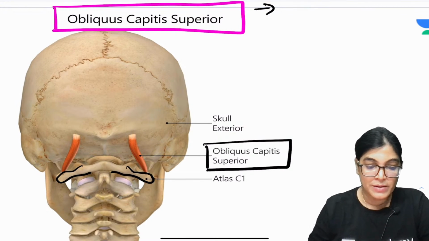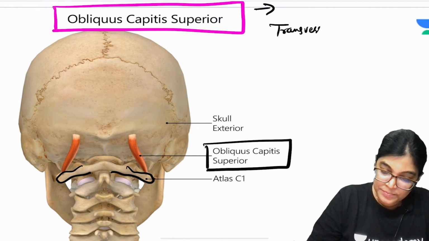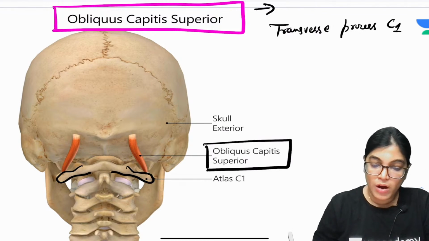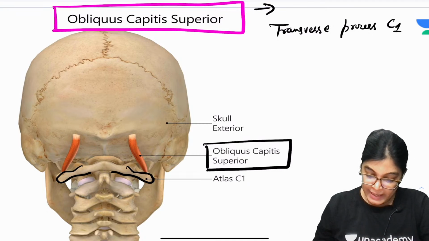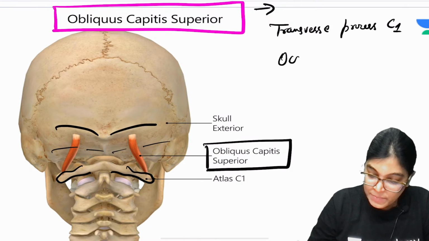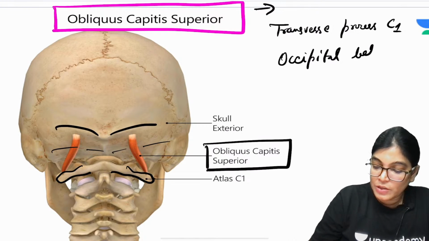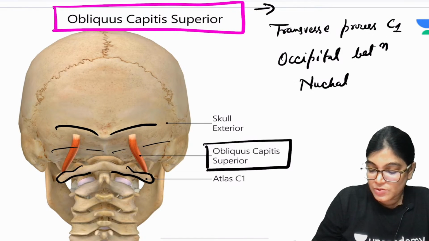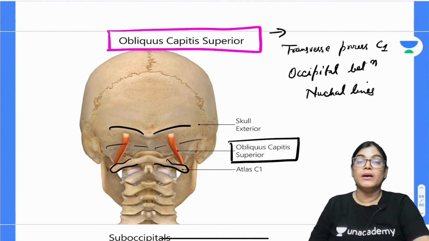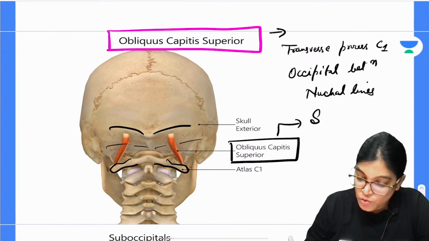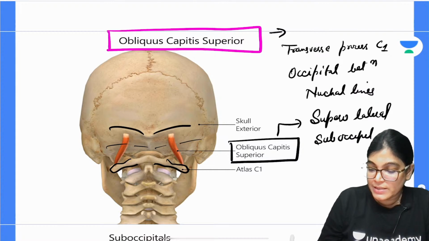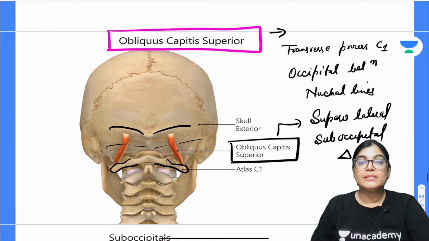So obliquus capitis superior muscle is attached to the transverse process of C1 cervical vertebra, and also it attaches to the area between the nuchal lines. Here this is the superior nuchal line, here will be the inferior. So it attaches to the occipital bone between the superior and inferior nuchal lines. And also we know that the obliquus capitis superior muscle is forming the superolateral border of the suboccipital triangle. So all these things prove that this is the correct answer.